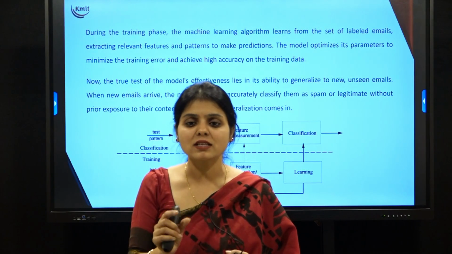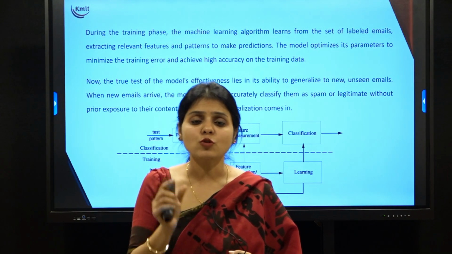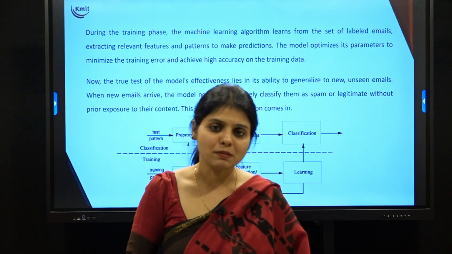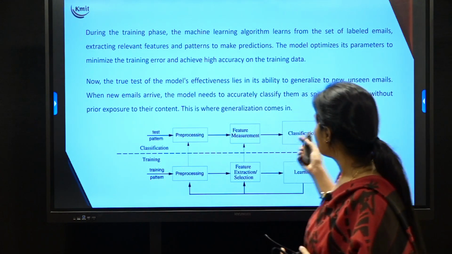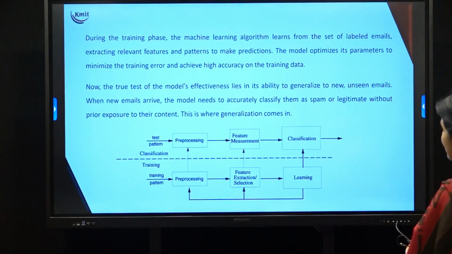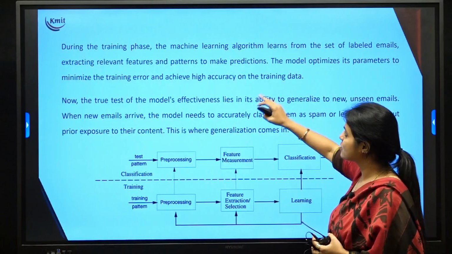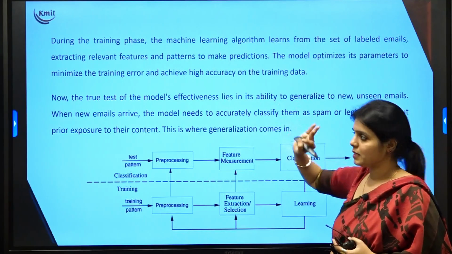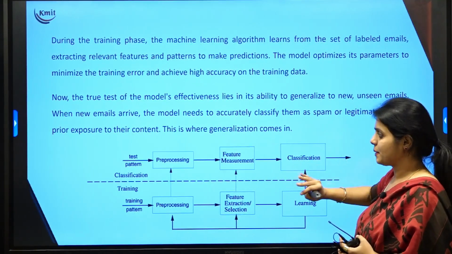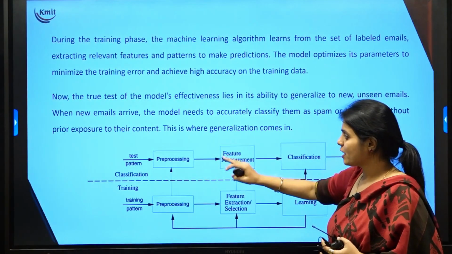These are the patterns that I am using in the email to generalize that it is a spam email. So it will identify the patterns to make the predictions. The model optimizes its parameters to minimize the training error and achieve high accuracy on the training data. Now when I talk about testing, once I am done with training, I go for testing.